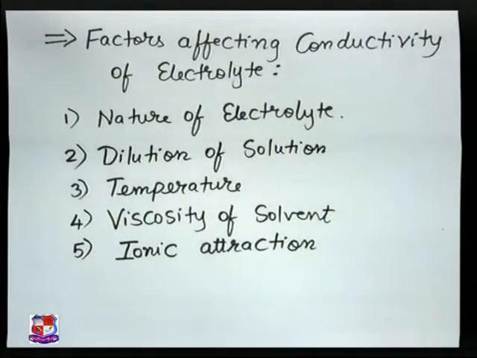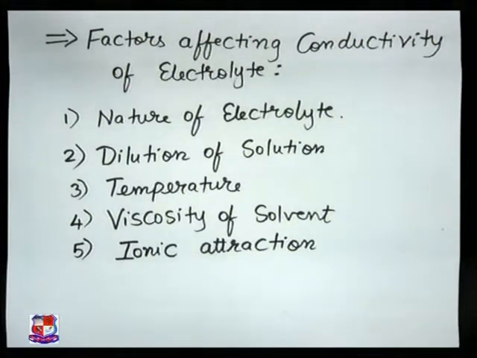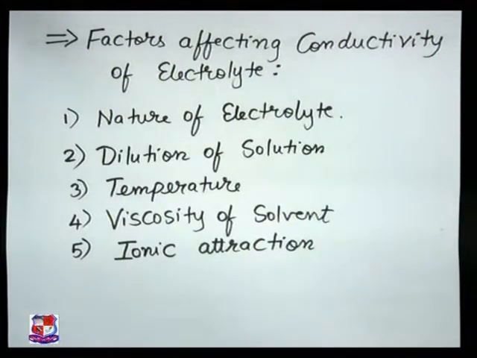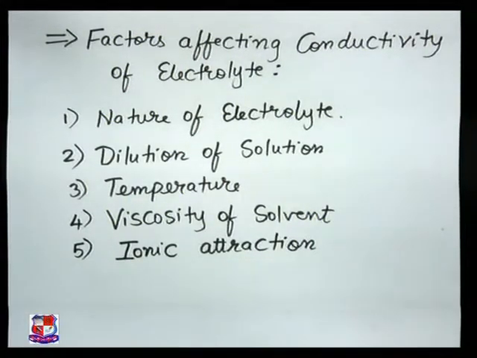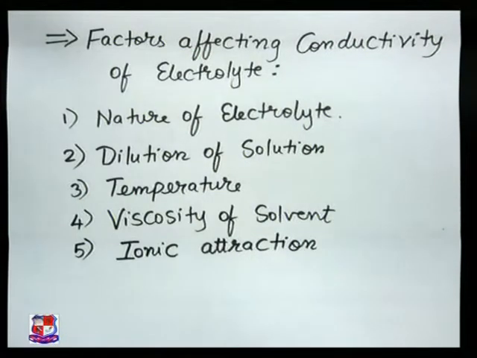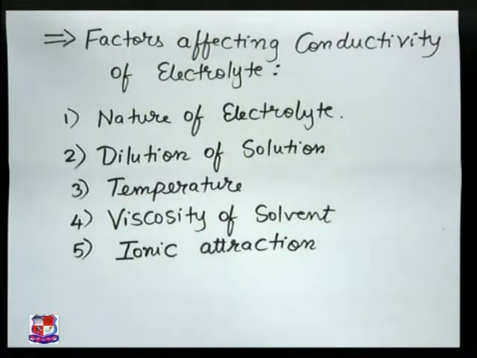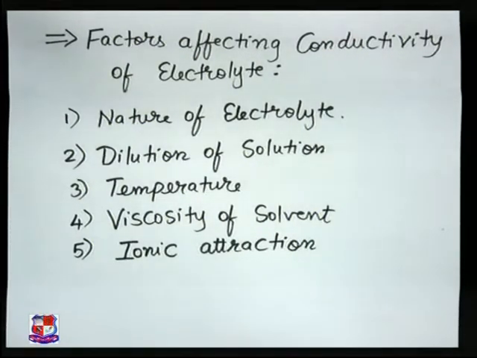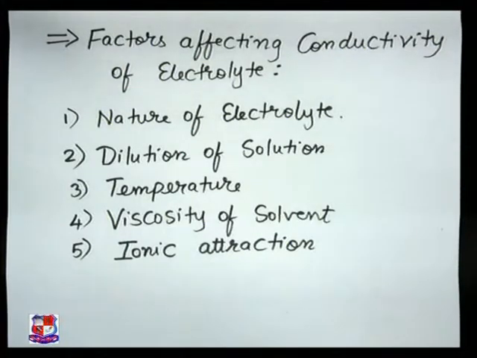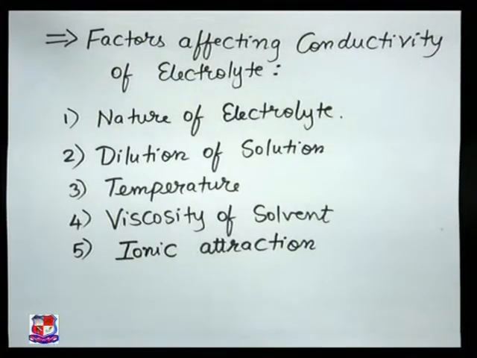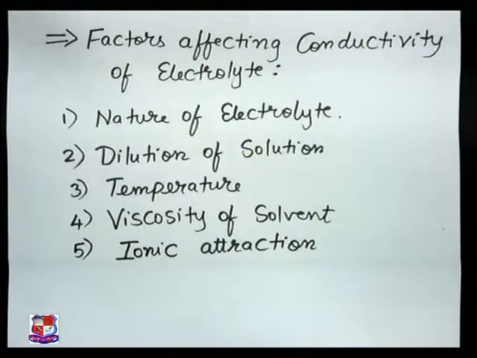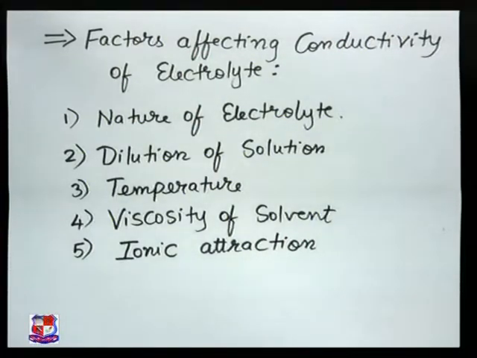Coming to the viscosity, what do you mean by viscosity? Suppose the solvent has very high viscosity, it means it's very viscous. It becomes very difficult for solvent molecules to move, and hence ionization will be very less if the viscosity is more. The fifth point, that is ionic attraction.